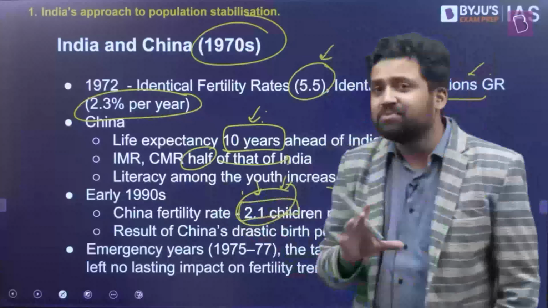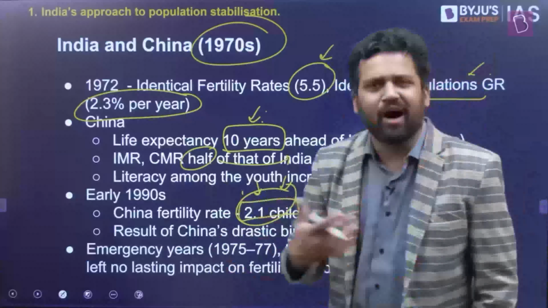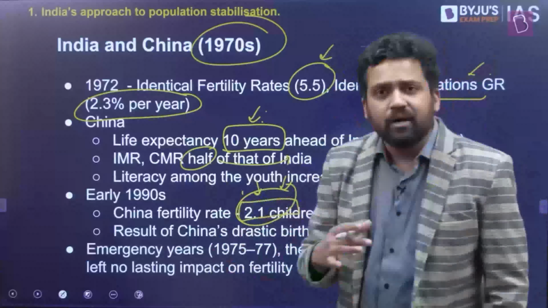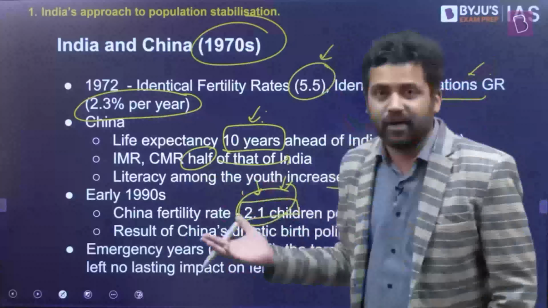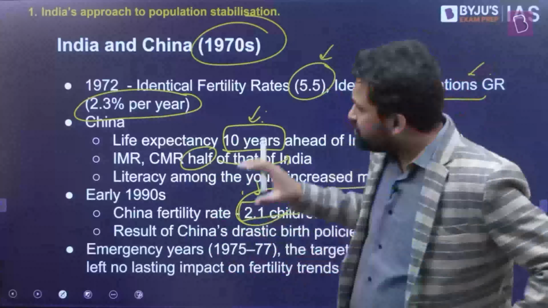In the case of India also, we have had some stringent measures, right? During the time of the Emergency specifically, there were different kinds of harsh sterilization programs. But in India, the outputs were achieved, meaning sterilization numbers were achieved, but the outcome you could not get. The population growth rate did not reduce because of all the measures that were taken during the Emergency. So this is how things look.